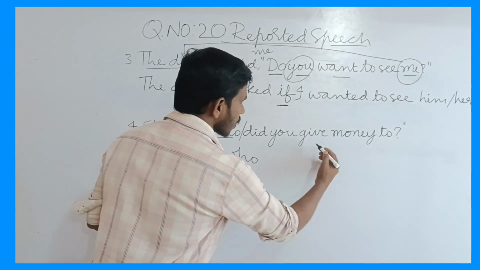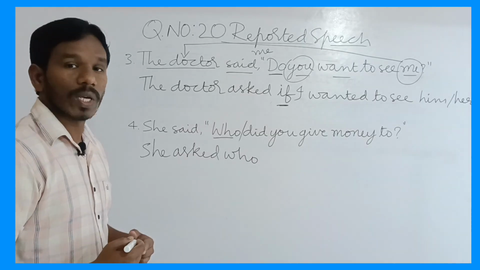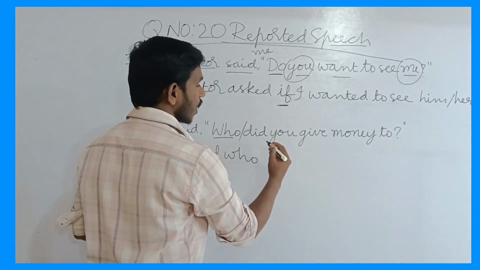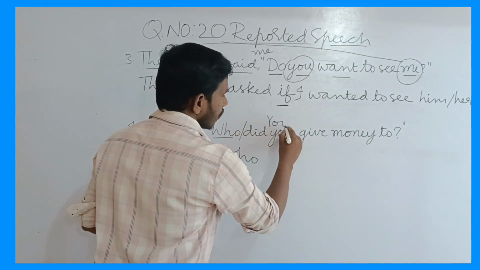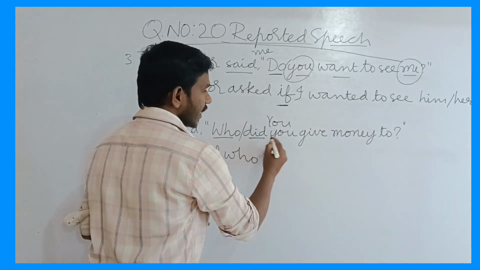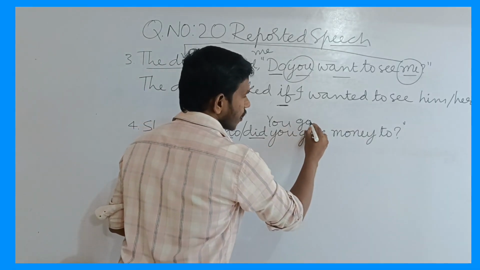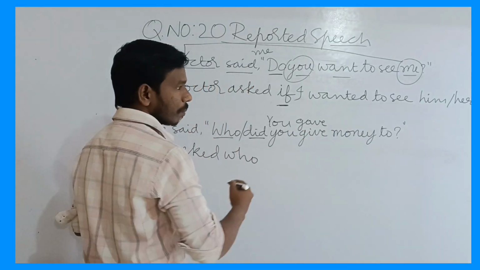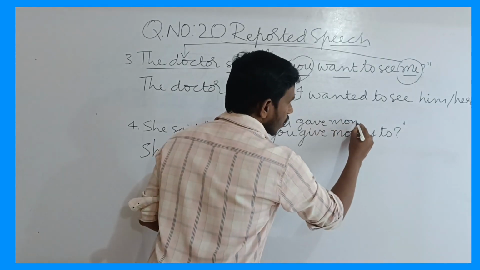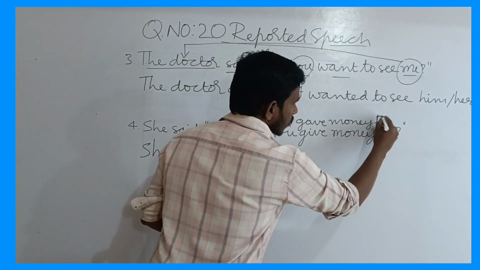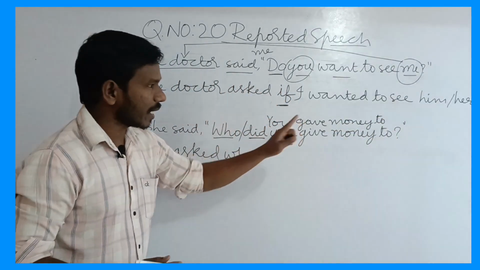Now you just change this sentence into assertive. Then how would it be? You gave money to. Now see here, you gave money to.